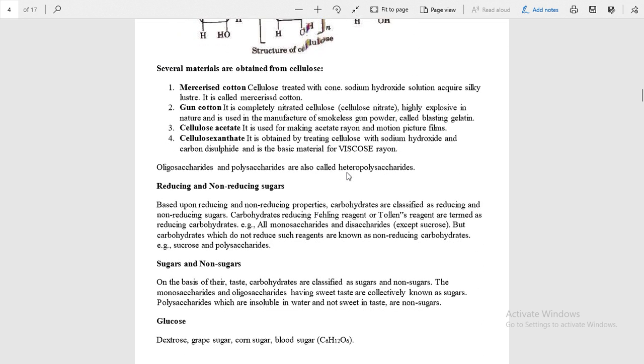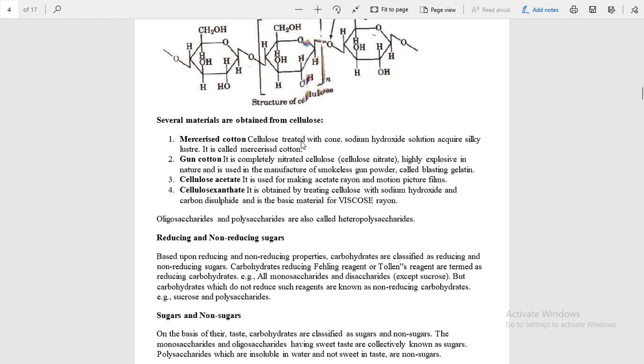where some materials are obtained from the cellulose. Cellulose is very helpful in mercerising cotton, treated with concentrated sodium hydroxide, to acquire silky luster.